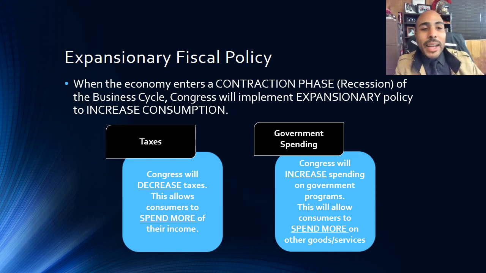Not to mention the fact that government spending is a direct component of GDP. So if the government spends more, that's also going to help increase our GDP and move us out of a contraction of the business cycle. Hopefully you remember that the worst part of the contraction of the business cycle is unemployment. So also by decreasing taxes and increasing government spending, we can increase employment and help with our problem of unemployment.